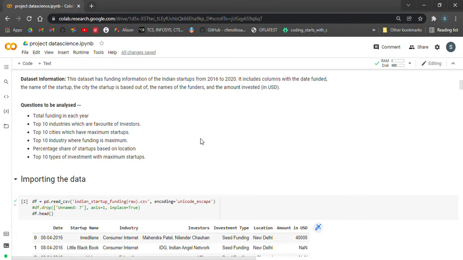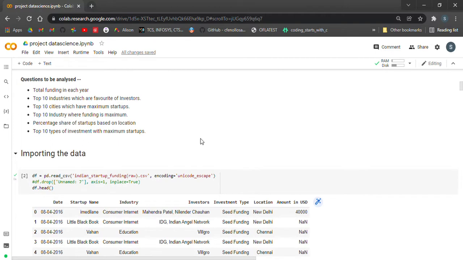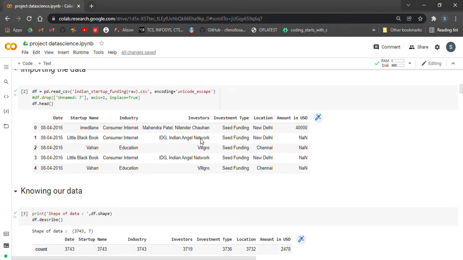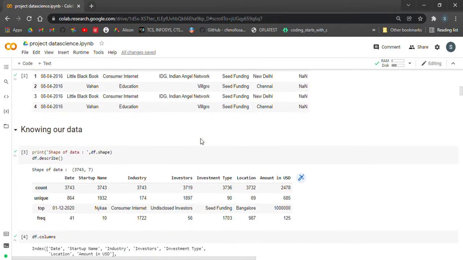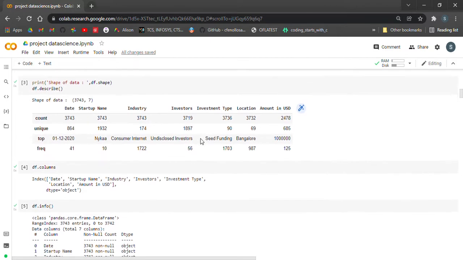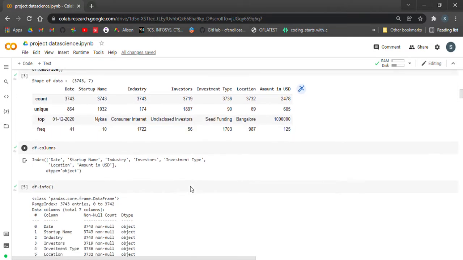So the questions that we'll be answering are what is the total funding in each year? What are the top 10 industries which are favorite of the investors? Top 10 cities which have maximum startups, industries where funding is maximum, and the types of investment with maximum startups. So we imported the data, and this is the description of the data. These are the columns,